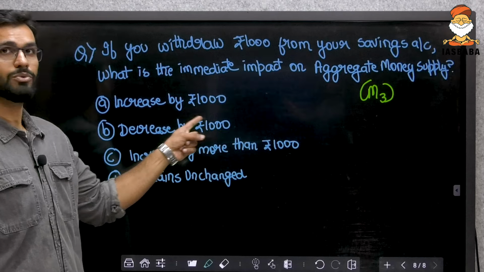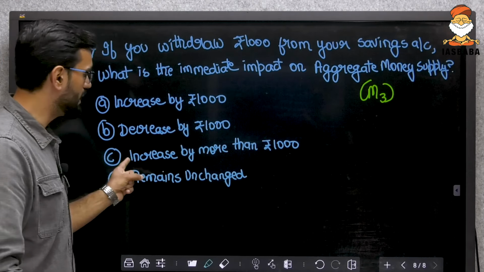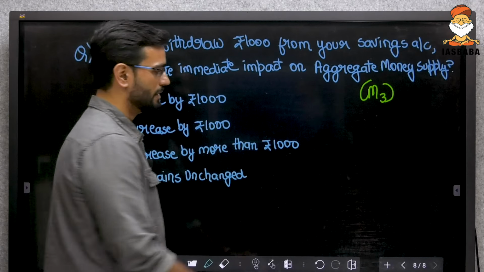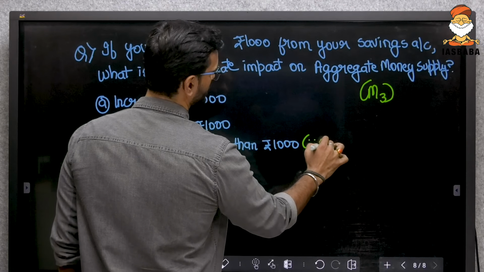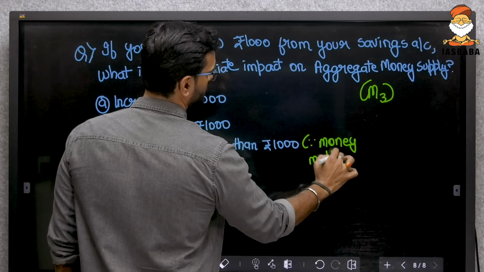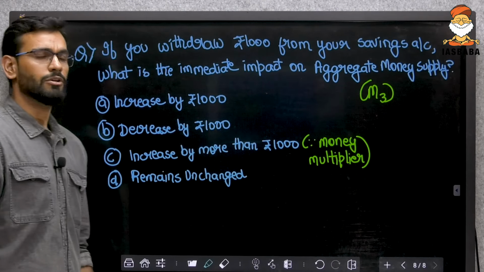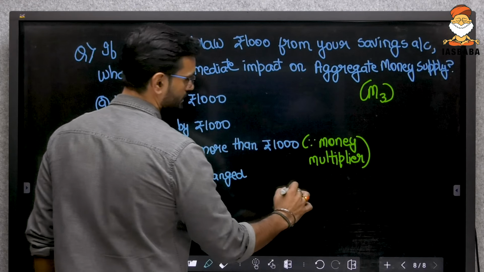Will it increase by 1000? Will it decrease by 1000 since we have taken the money out? Will it increase by more than 1000? Why? Because we know about the money multiplier. What is the money multiplier as of now, by the way?